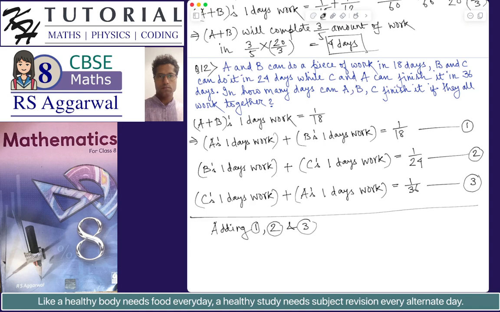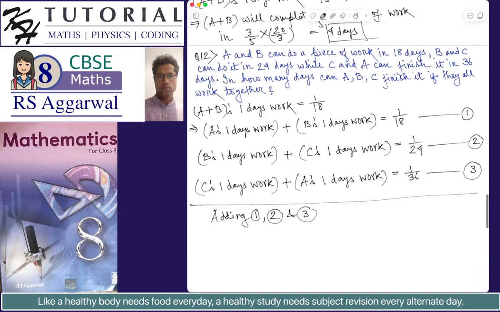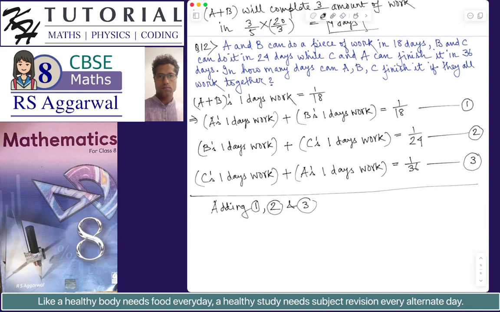that the resultant equation that we get is that the left hand side will be the sum of the left hand side of all the equations, and the right hand side will be the sum of the right hand side of all the equations. So if you notice, if we add up all the left hand side of these three equations, we will get 2 times A's 1 day's work, 2 times B's 1 day's work, and 2 times C's 1 day's work.